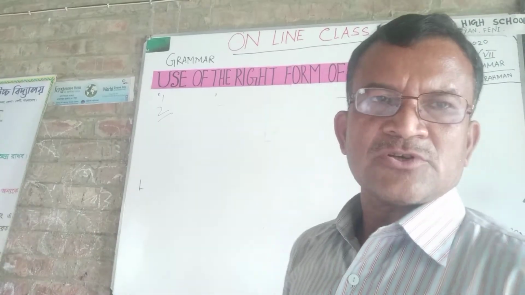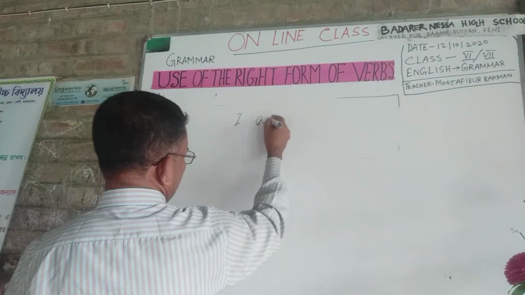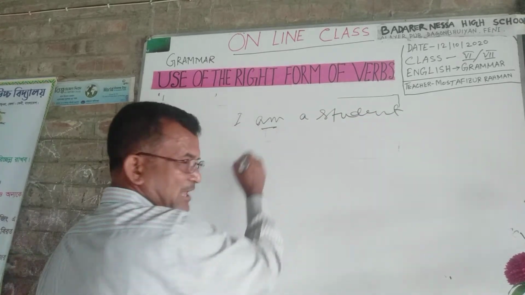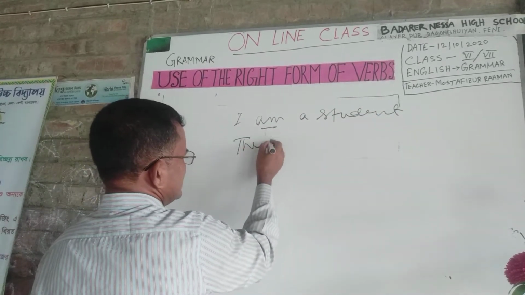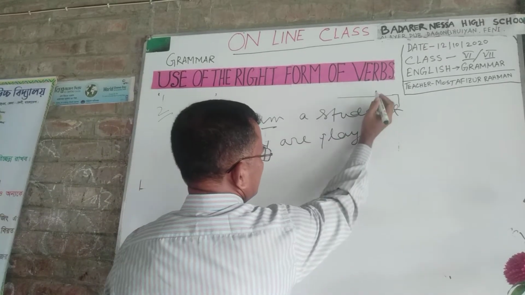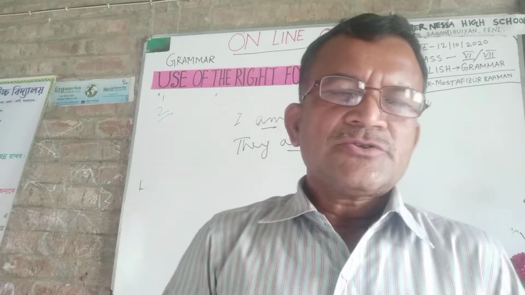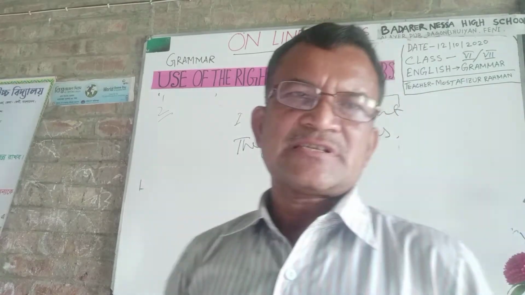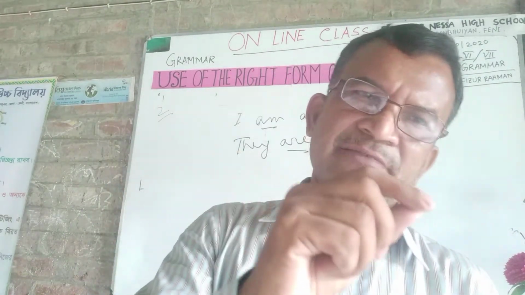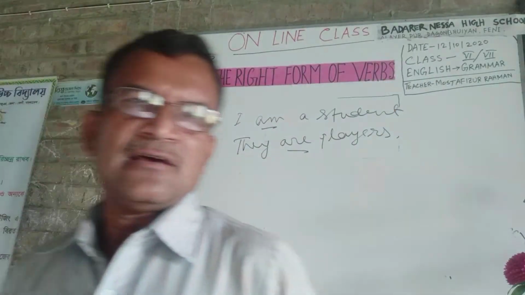For example: I am a student, am is a singular verb. They are players, are is a plural verb. This is rule number 2.